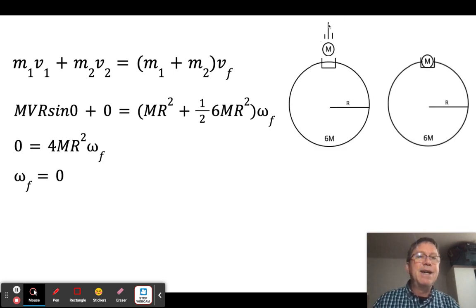What if it came in at an angle of 0 degrees? Okay, if it came in this way and just went thump, notice it's not making any torque at all. So if I say mvr sine 0, that gives me 0. So that means the final rotational velocity is 0.